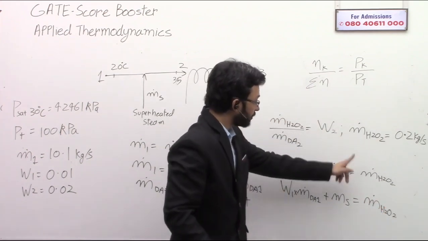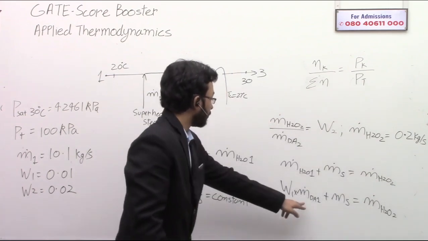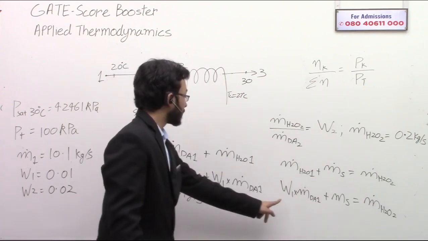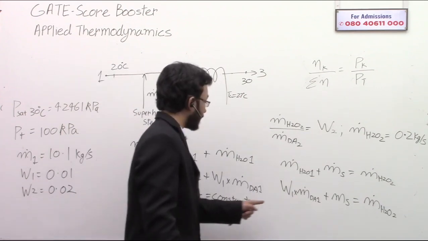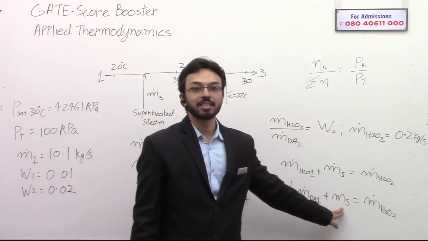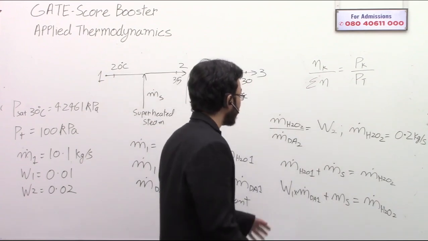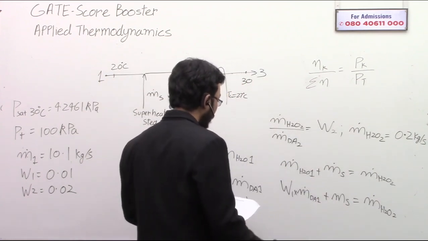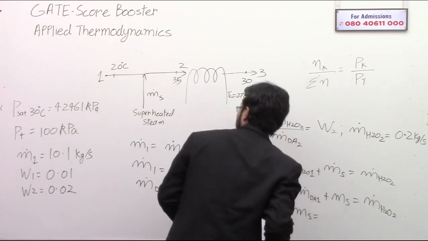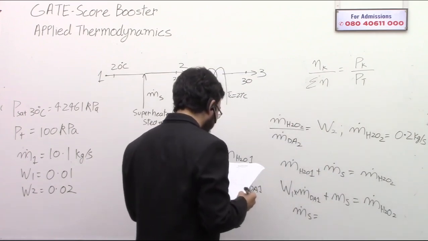So the mass flow rate of water at point 2 is known. The mass of dry air is known. The specific humidity at 1 is also known, and this has been asked in the question. So put the values, and what you will get is m dot s, that is the mass flow rate of the superheated steam.